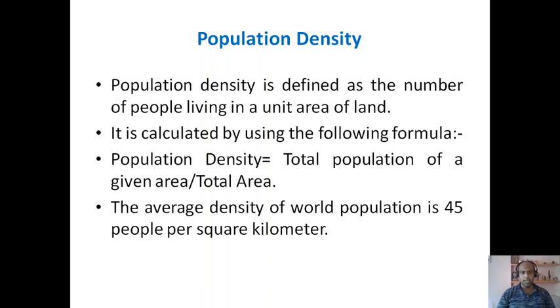For example, if you want to calculate the population density of India, it will be total population of India divided by total geographical area of India. The average density of world population is 45 people per square kilometer.